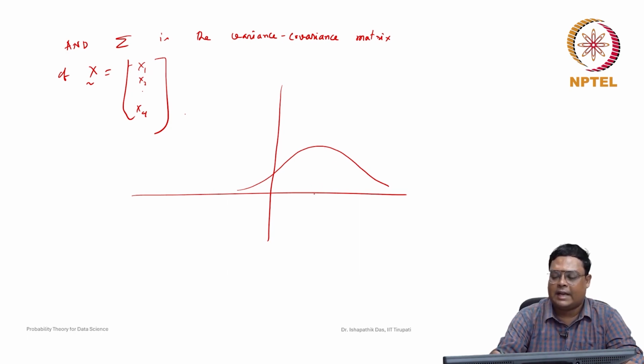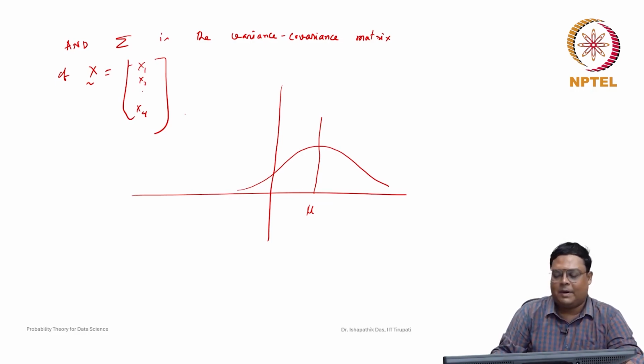At that peak is the mean, which is also the mode and the median of the normal distribution, and both sides are symmetric. These are the properties, and similar properties can be found in multivariate cases also.